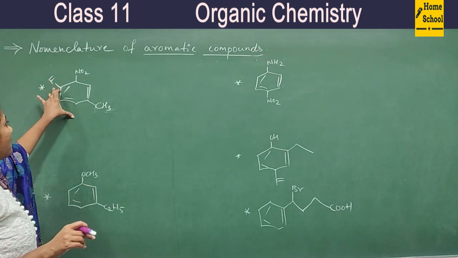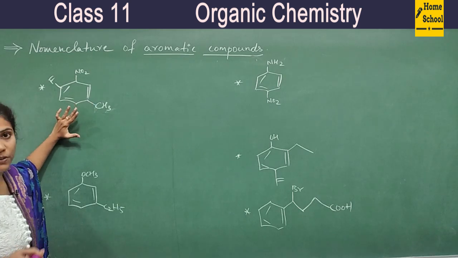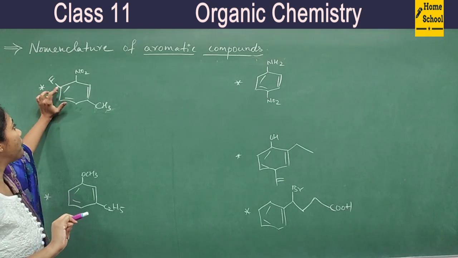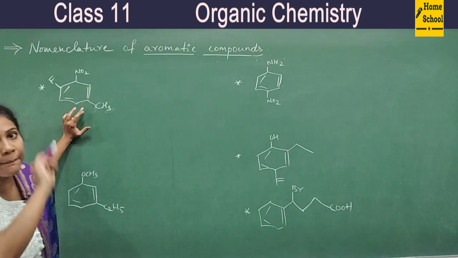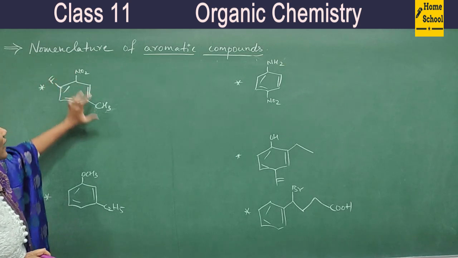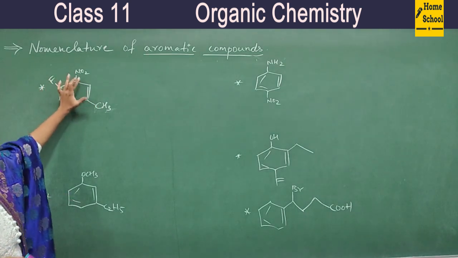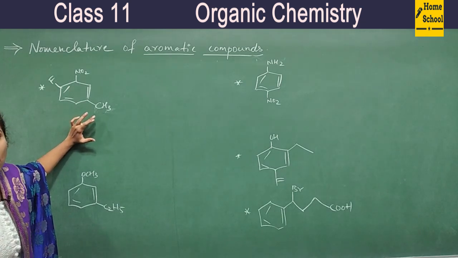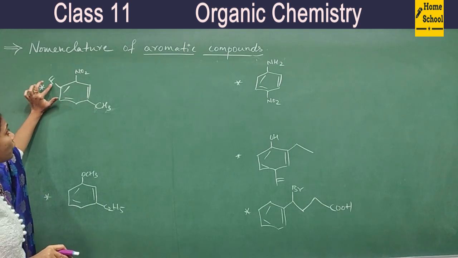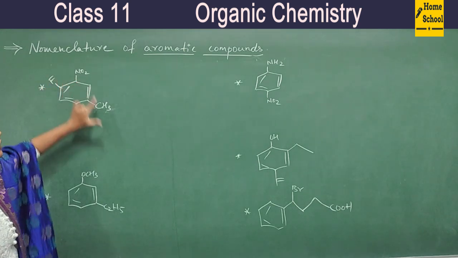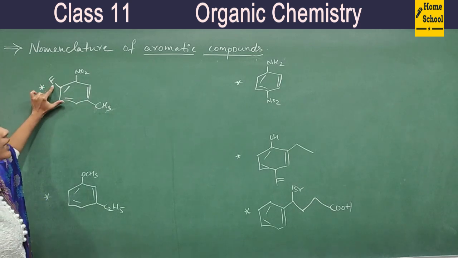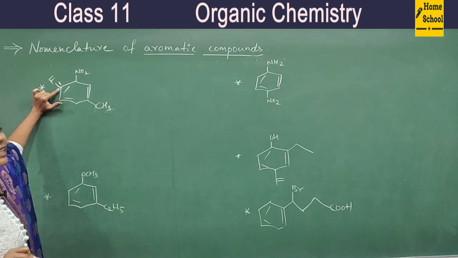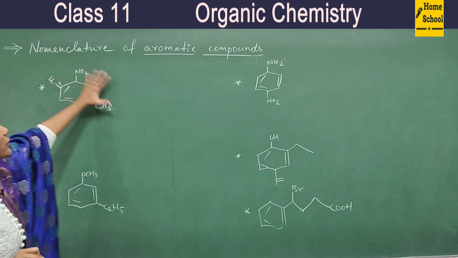If you look at the first compound, I have 3 substituent groups on a benzene ring, right? So here the big question is for which carbon you will give number 1 position. All the 3 are substituent groups. So for which one do you give more preference? So in that case, go according to alphabetical order. Okay. So its name is fluoro. This is nitro. This is methyl. So fluoro comes first, isn't it? So give number 1 position for this particular carbon. So now you follow the lowest locant rule.